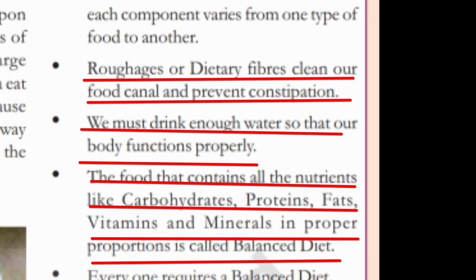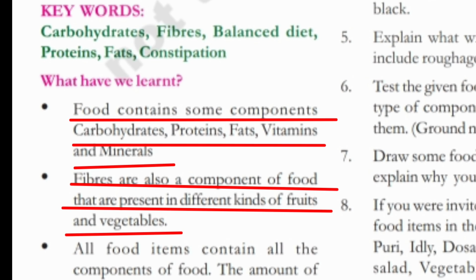We must drink enough water so that our body functions properly. The food that contains all the nutrients like carbohydrates, proteins, fats, vitamins, and minerals in proper proportions is called balanced diet. Keywords: carbohydrates, fibers, balanced diet, proteins, fats, constipation.